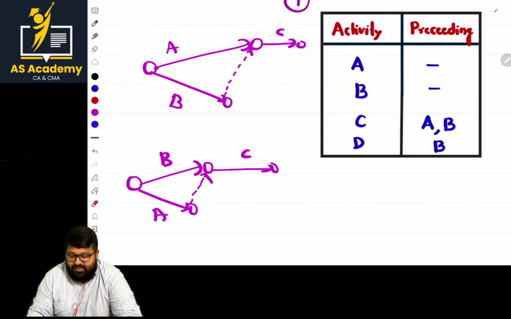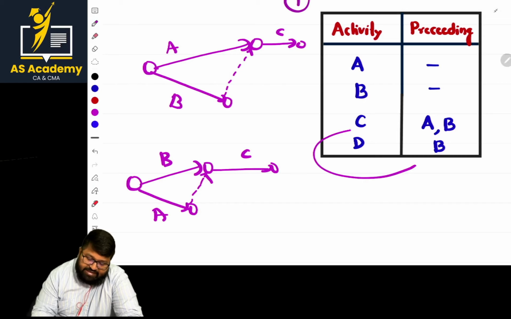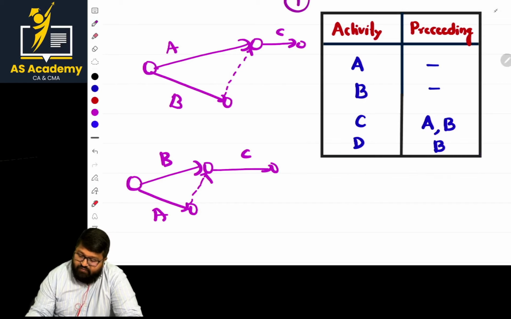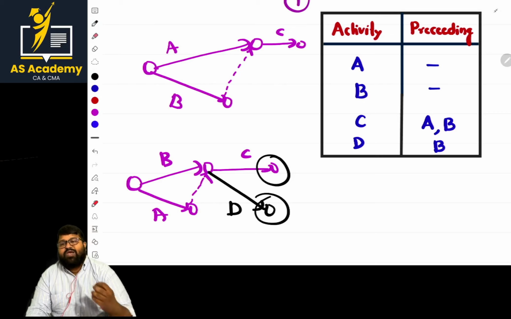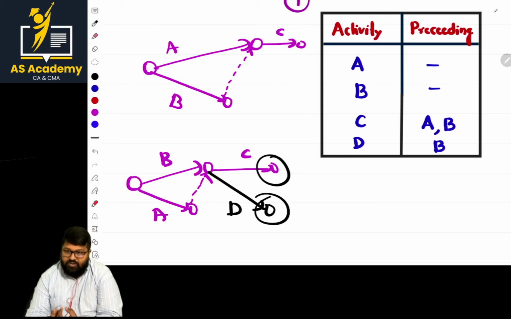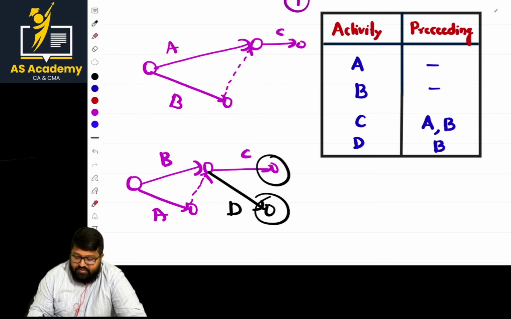See the point. Sir, again, what is he telling, ma'am? He is telling that in the next part, D starts after the completion of B. So, sir, anyway, you said I will start there: B, that is D. Now, how many ending points are there? 2 ending points. So while using a dummy also, if you are following the logic or pattern, then you will be safe. Is it clear? So this is not appropriate.